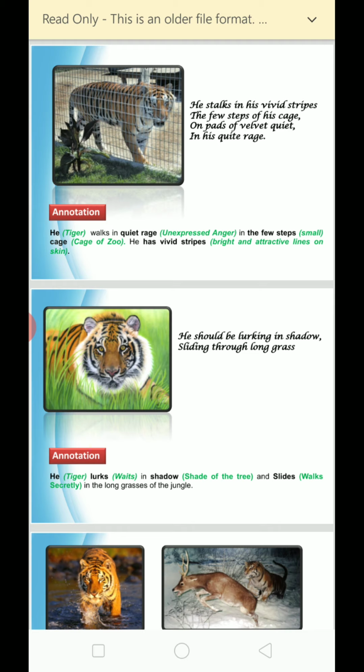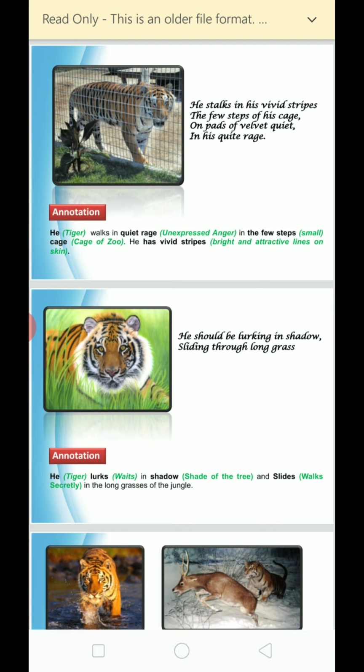He moves quietly, on pads of velvet. Pads are the soft parts under the feet, and they are here compared to velvet. An indirect comparison is there, so we can say that the metaphor literary device is used.